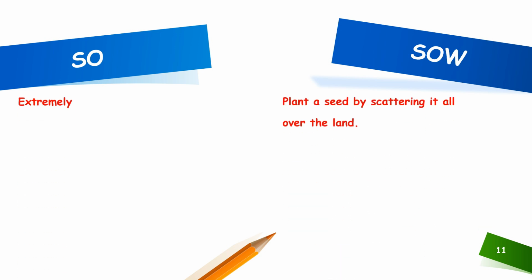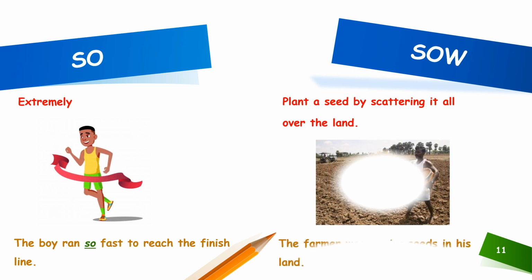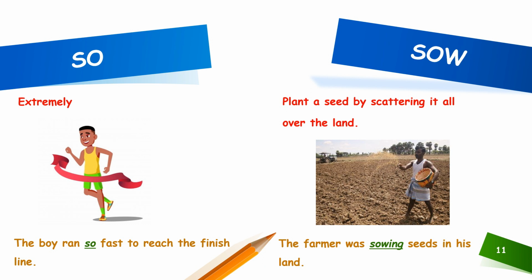The 11th set of homophones for discussion is so. So means extremely, and sow is to plant a seed by scattering it all over the land. Now, let us see how to use this homophone in a sentence. The boy ran so fast to reach the finish line, and the farmers were sowing seeds in his land.